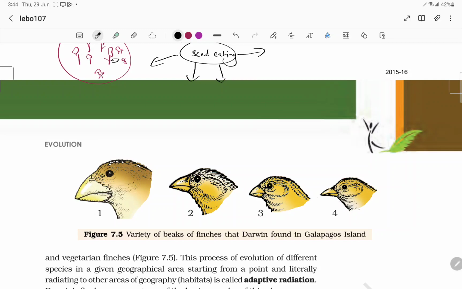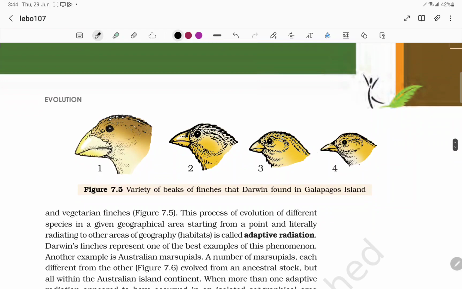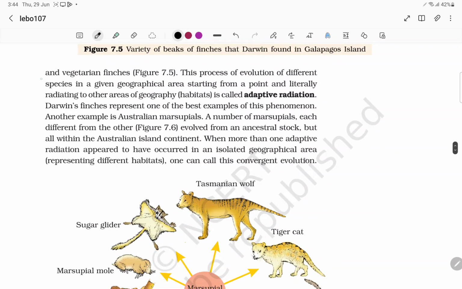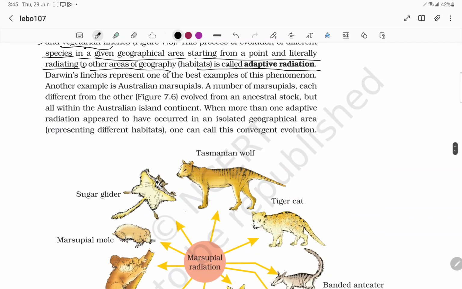You can see the beaks keep on changing, because they can eat insects also. And we have the insectivorous and the vegetarian finches. This process of evolution of different species in a given geographical area, starting from a point and literally radiating to other areas of geography to accommodate the habitat of that place, we call adaptive radiation. How they got adapted to that particular environment even though they came from the same ancestors. So Darwin's finches represent one of the best examples of this phenomenon of adaptive radiation.